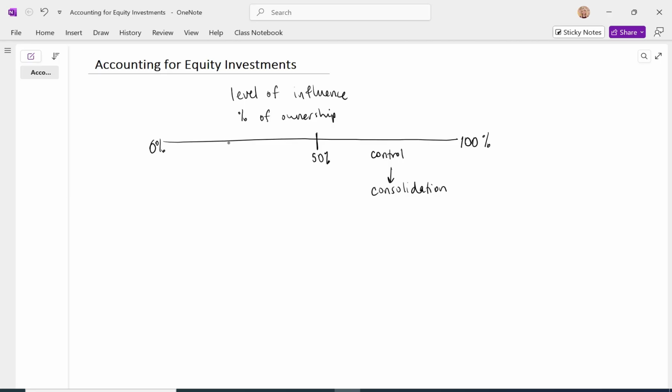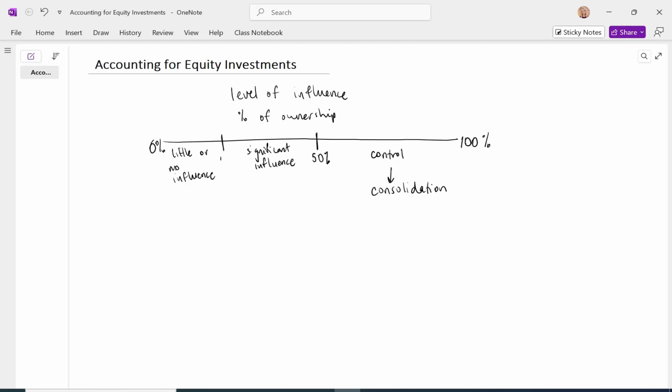The two types of accounting treatment that we do need to focus on are based on whether the investor has little or no influence over the company, or whether it has significant influence over the investee.